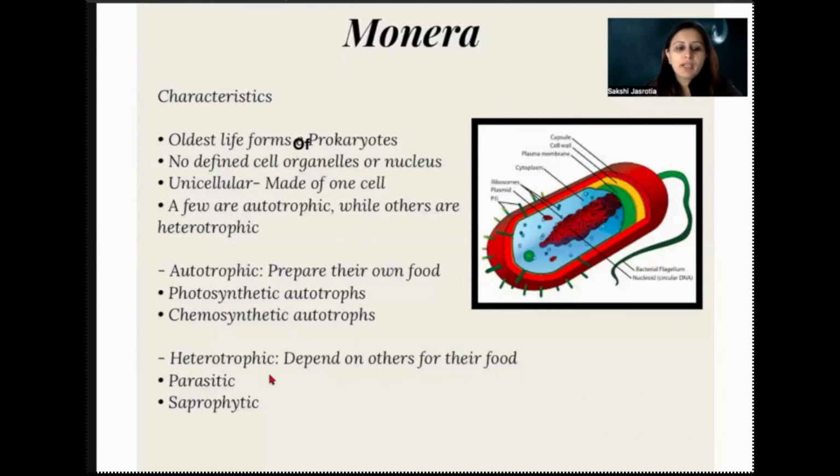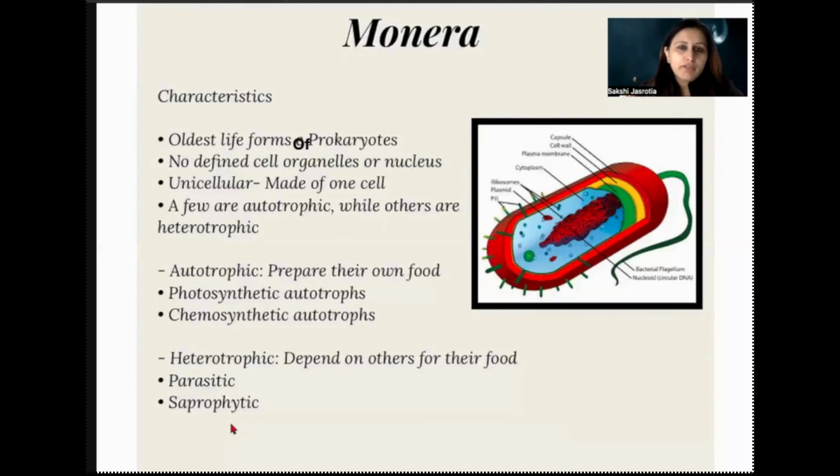So heterotrophic hai jaise ki parasitic. You don't know what is a parasitic organism? The parasites are those who take their nutrition from another living organism by living on them. The organism from which they take their nutrition is called the host, and these cells are called the parasites, right? So saprophytes are those which take their nutrition from dead and decaying matter.